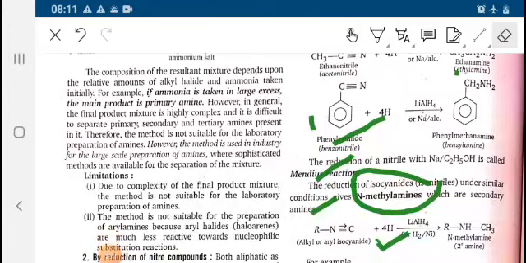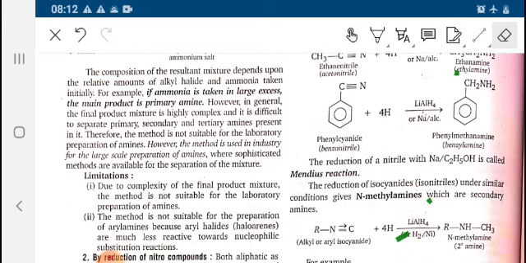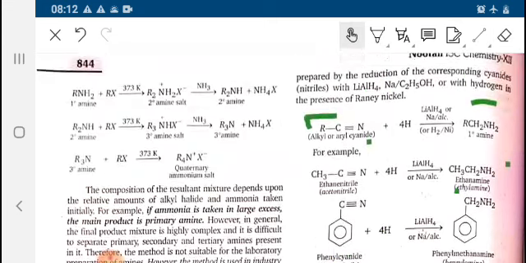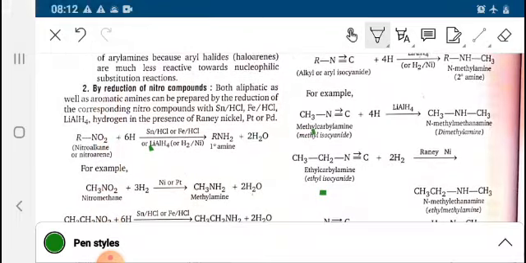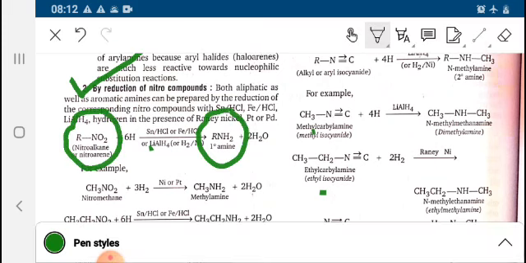Everyone. Now we are moving to the second part of the lecture, organic compounds containing nitrogen. We will be discussing various reactions involved. First is the reduction of nitro compounds. Both aliphatic and aromatic amines are prepared by reduction of the corresponding nitro compound with Sn and HCl. RNO2 will be converted to 1 degree amine.